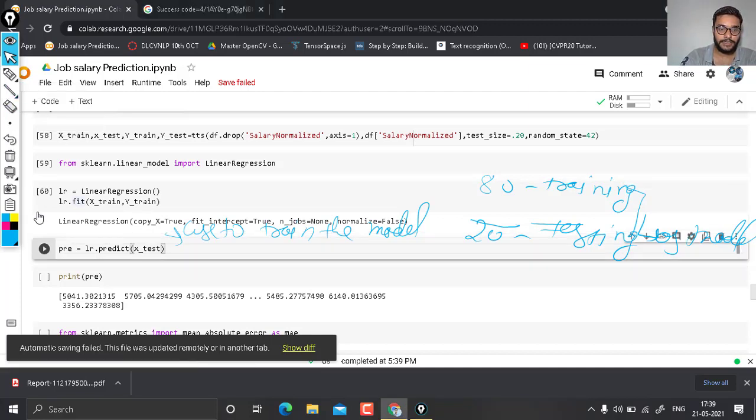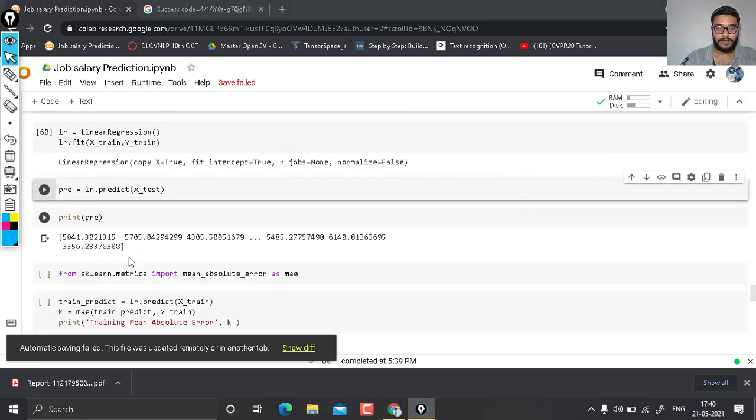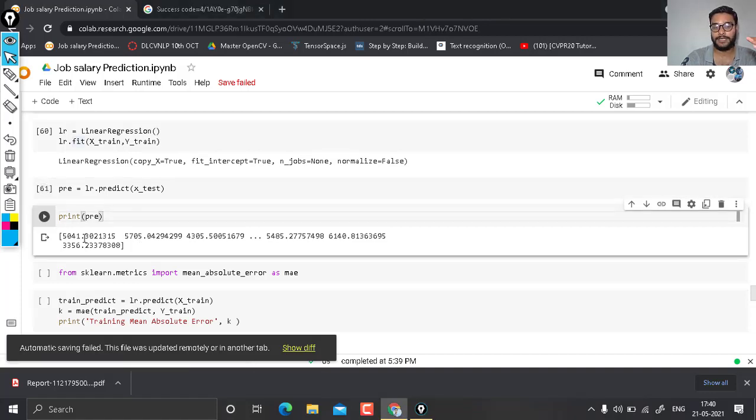This command is used to predict the salary normalized value for the values present in our x test. So it is going to use the x test part and predict the salary for the different values present in our test data set.